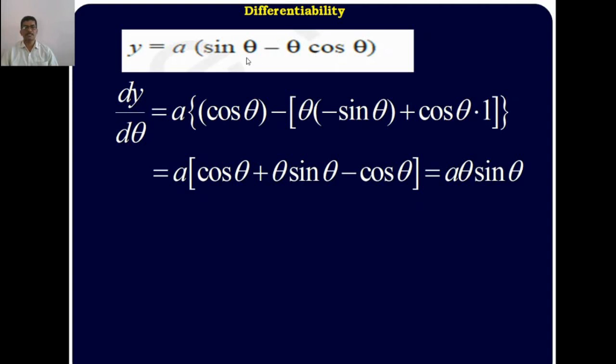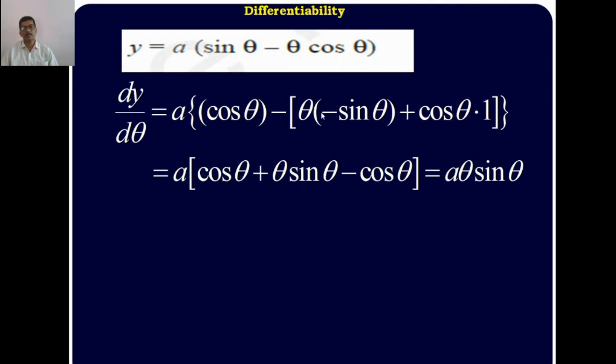First, differentiating a sin theta with respect to theta: it is a cos theta minus, a theta into cos theta, the product of two functions, u into v form. Therefore take the bracket. The first function is theta, the derivative of cos theta is minus sin theta, plus the second function is cos theta, and the derivative of theta with respect to theta is 1. Remove this bracket, you get a cos theta